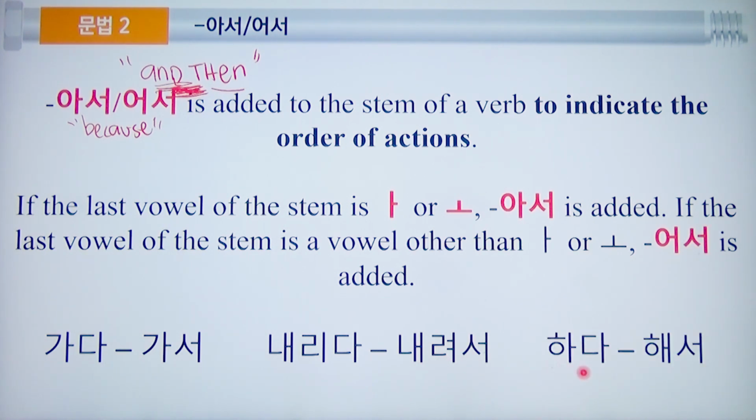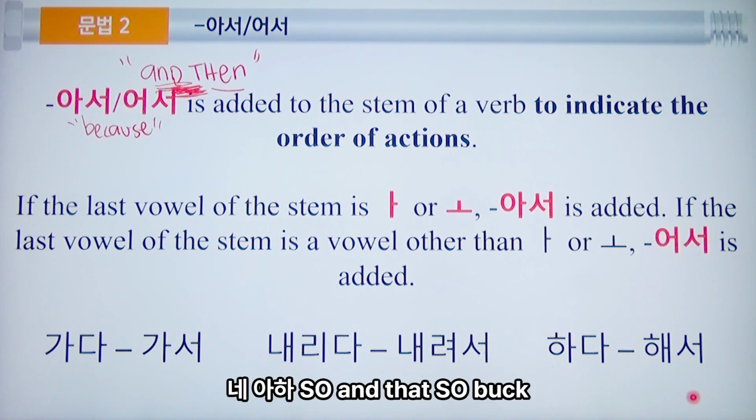Another one is 하다, to do. 해서, to do and then. So, to indicate order of actions. 가다, to go, 가서, to go and then. 내리다, to get off, 내려서, to get off and then. 하다, to do, 해서, to do and then.